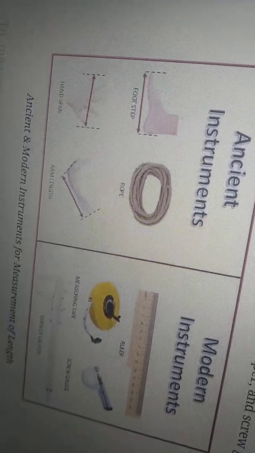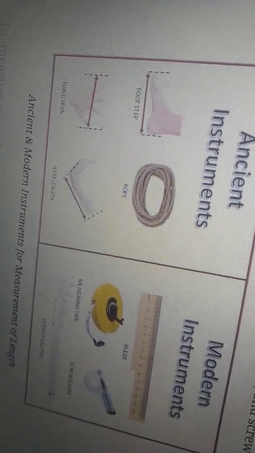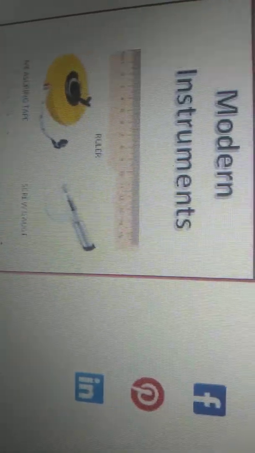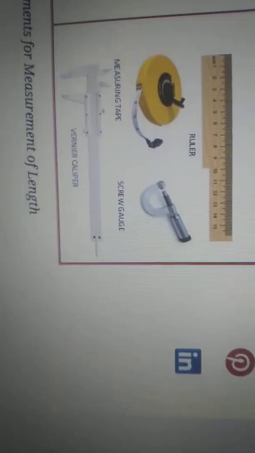So we need to have fixed units for measuring things, no? That's why they are known as standard units for measurement. Nowadays, modern measuring instruments came to measure length, using a ruler, a measuring tape, a screw gauge. This is vernier calipers. You will study about these in further classes. In the future, you will see the screw gauge and vernier calipers in +1 or +2, after 10th, and how we measure with them. But you can see a ruler daily, we use it even in our daily life also.